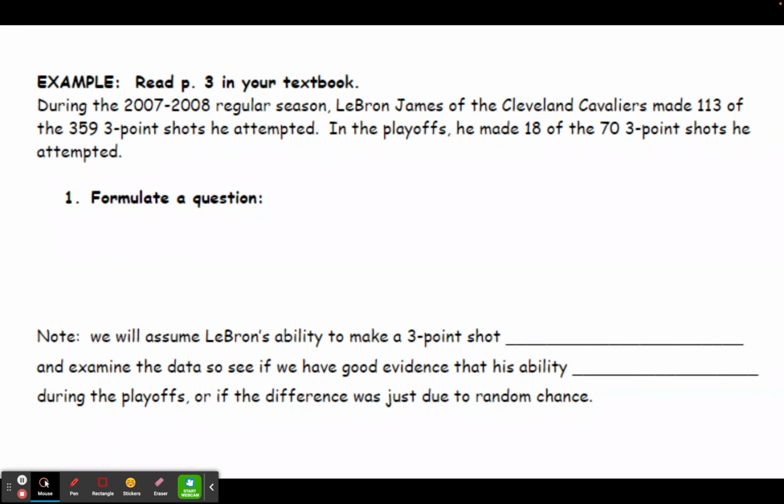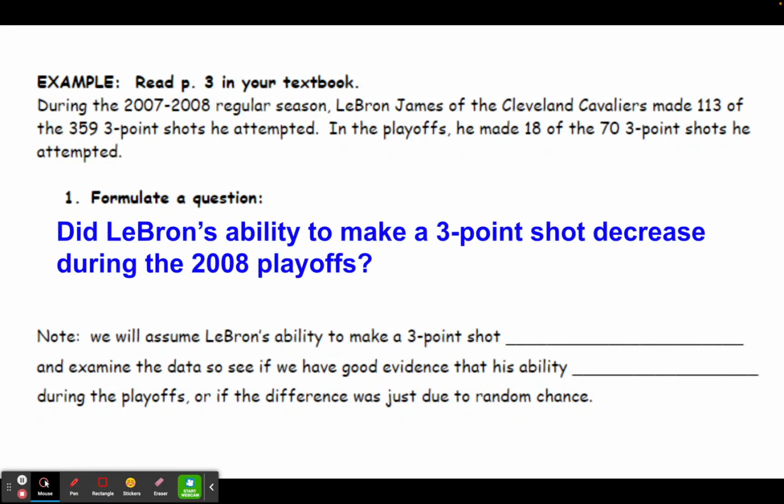Well, asking if LeBron choked isn't really a formal way of writing a question in statistics. So what we're going to do when we formulate our question is write it in the same terms that we have been using throughout this course. So we're going to say, did LeBron James' ability to make a three-point shot decrease during the 2008 playoffs?